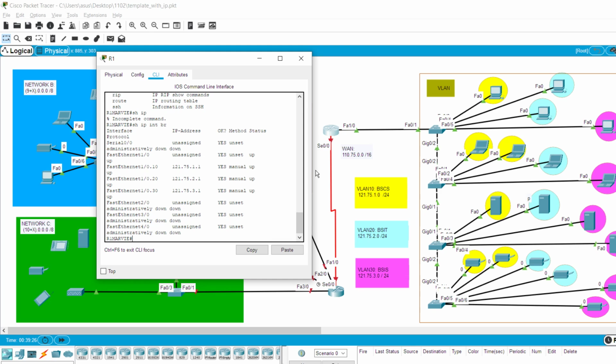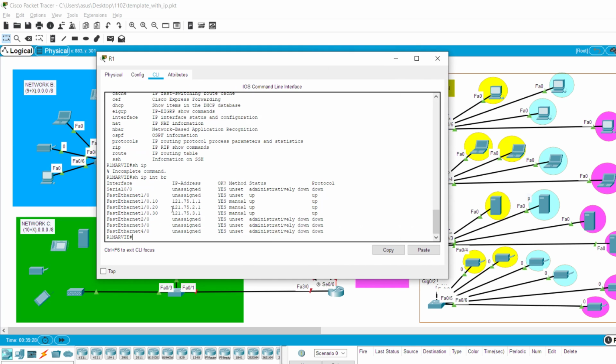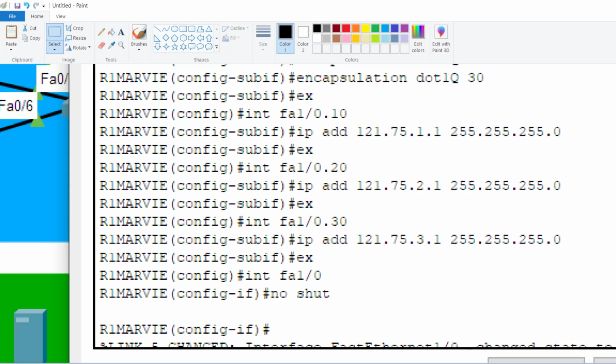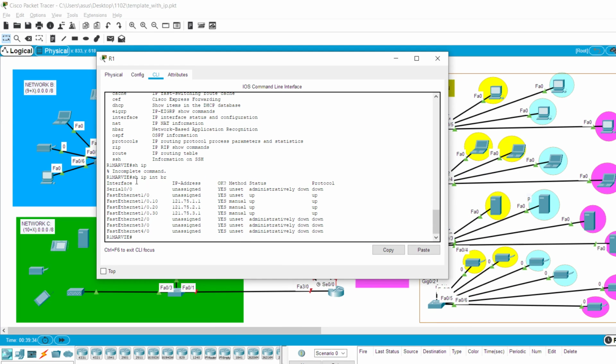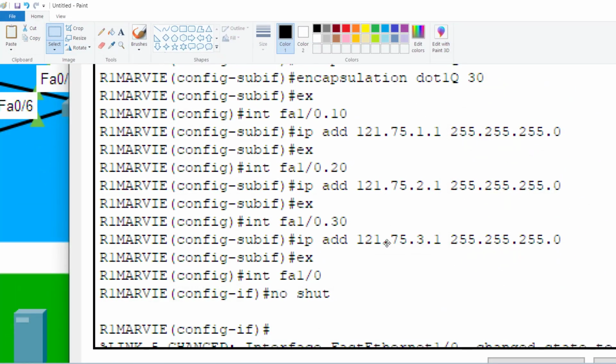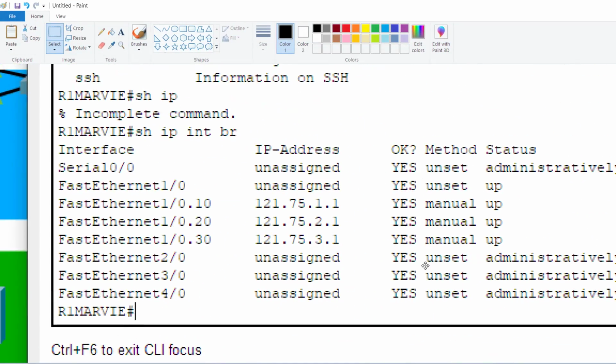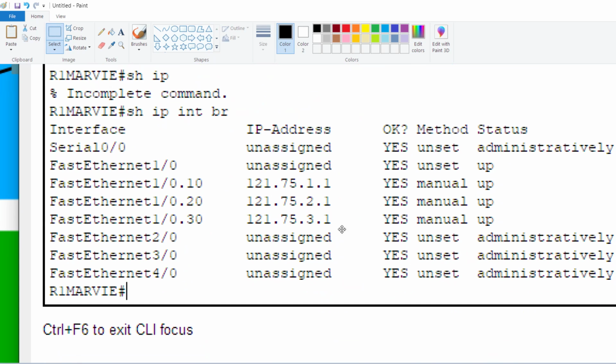Okay, so here we can see now they're all up. So I'll print screen that. It should look like this on yours also when you type in the command show ip interface brief. It should all say up. So these are the ones we added.